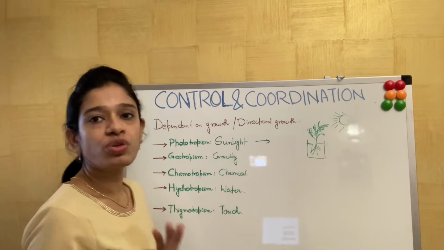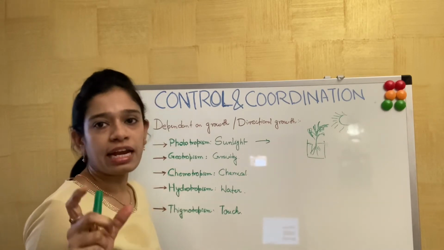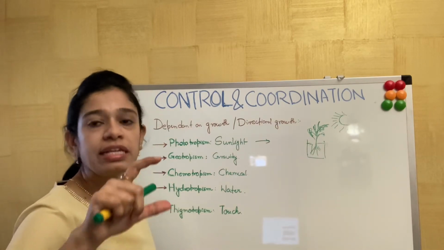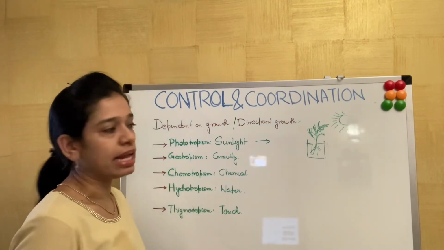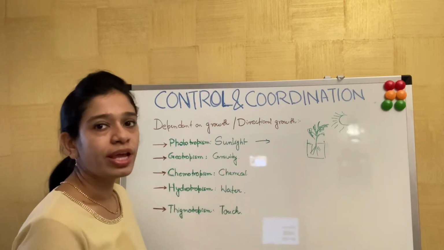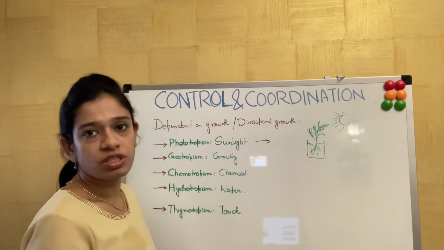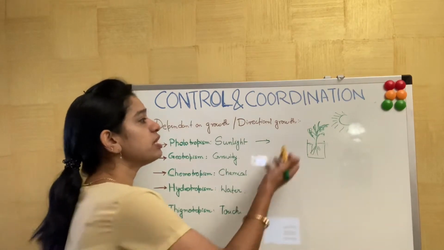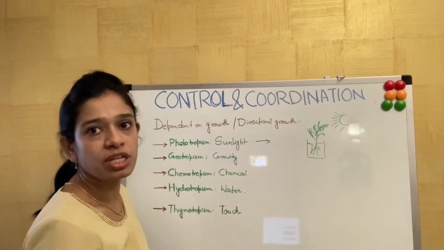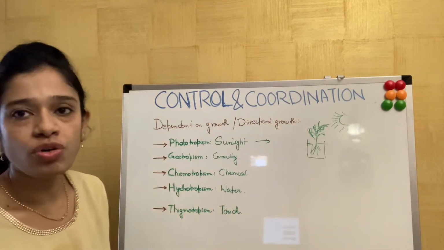If we keep it for 2-3 days, and the space through which the sunlight is coming is very narrow, the plant tends to bend towards that sunlight. So we call it a positive tropism. It is showing a positive stimulus to the sunlight.